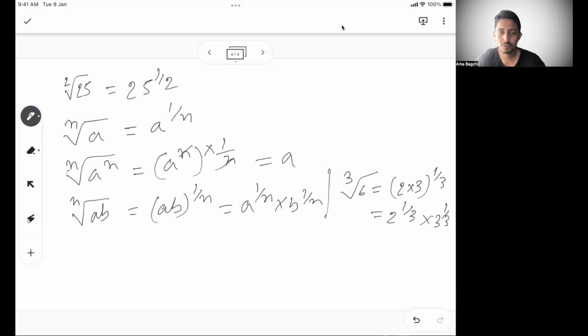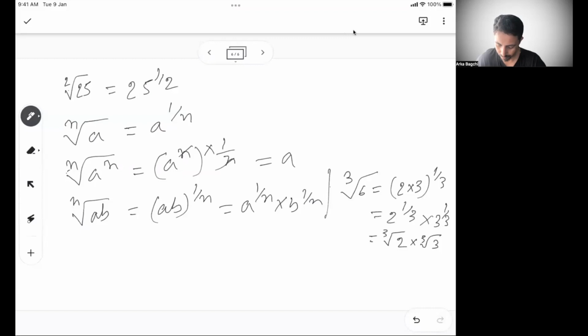So the cube root of 6 can be written as cube root of 2 into cube root of 3. So it's the same way of writing this, right? These are a few fundamental things that I think you should remember when you are doing indices and surds.